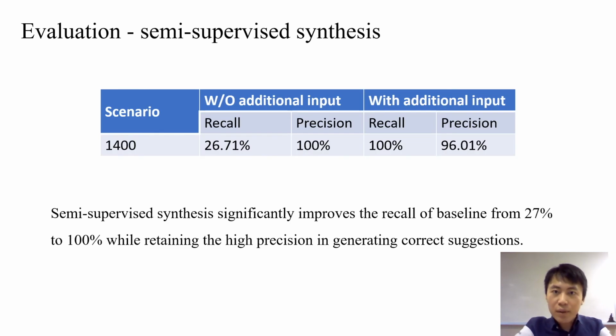In the first experiment, in each scenario, we give a set of past edits and some inputs that should be transformed. And then we compare the recall and precision with and without additional inputs. With the help of additional inputs, we found that our approach significantly improved the recall of the baseline approach from 27% to around 100%, while retaining high precision in generating correct suggestions.